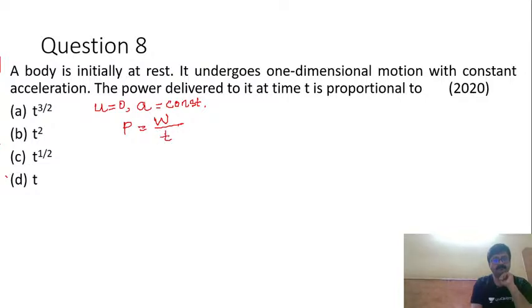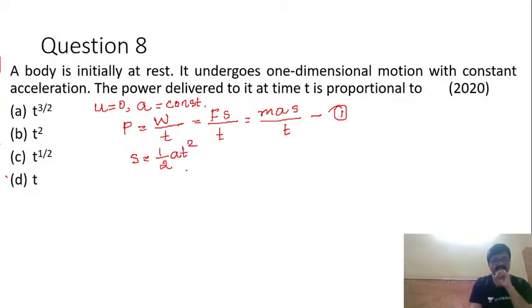So we also know that power P is equal to W by T, work done by time. Now over here, W is nothing but what? Force into displacement. So I'll write it as F into S divided by T. Okay. Now F can be written as what? Ma into S divided by T again. Okay. So now I'll take this as first equation. From equation of motion, displacement S can be written as, since U is 0, half AT square. S is equal to half AT square.